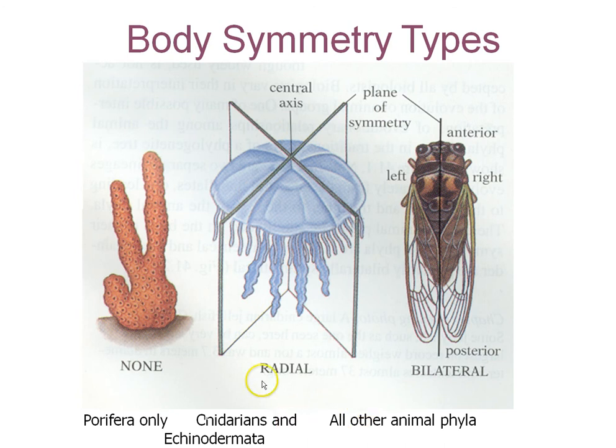Now, if it's not radial symmetry and it's not no symmetry, it's bilateral symmetry. Everything else on this planet has bilateral symmetry, where one side of the body is a mirror image of the other side. Insects, crabs, worms, humans, reptiles, birds, all those things have bilateral symmetry.